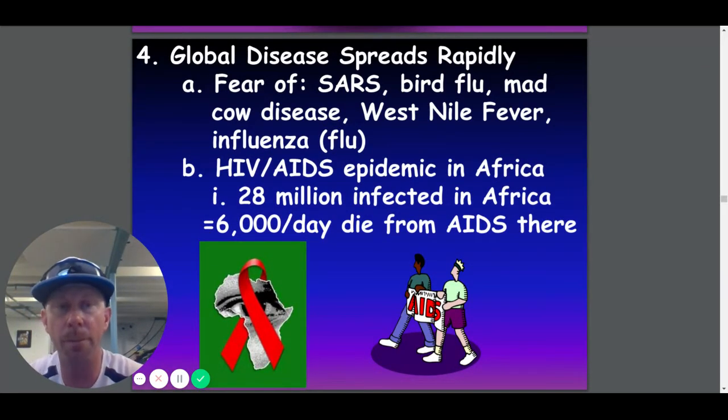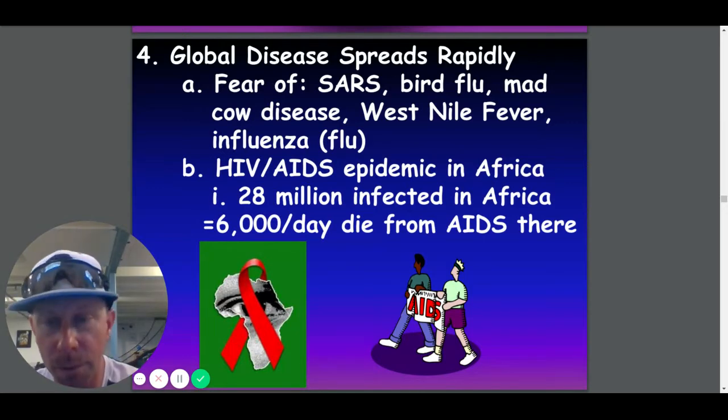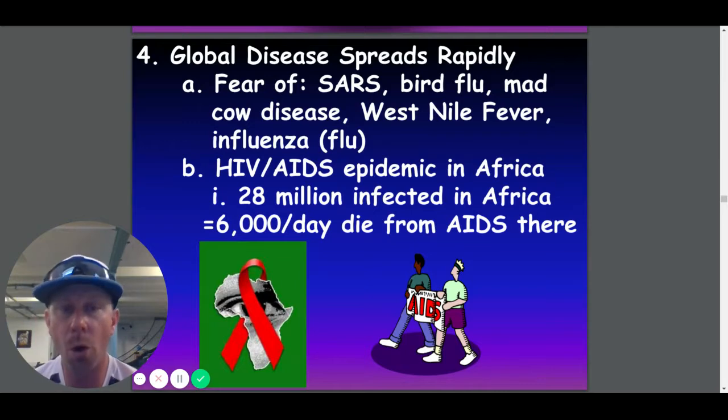So global diseases spread rapidly. This is a really big one, like the fear of SARS, bird flu, mad cow disease, West Nile fever, the flu. These things have killed lots of people throughout history. And now we have this COVID pandemic that we're living through today. Because of how interdependent we are, people are traveling left and right, and they can spread diseases very fast. We were very fortunate when SARS hit that people got symptoms immediately. So once they got a fever and everything, we could quarantine and keep them out. The problem with COVID, the coronavirus of today, is that people are able to pass it on before they even have any symptoms, and that's what's so scary.